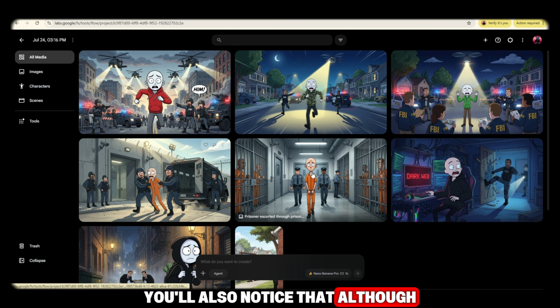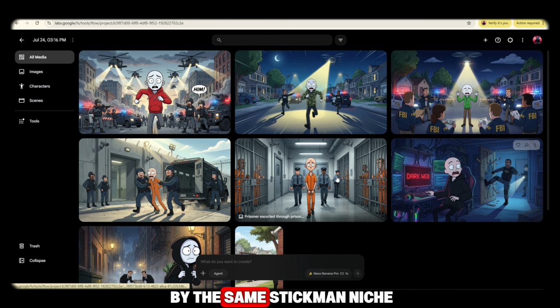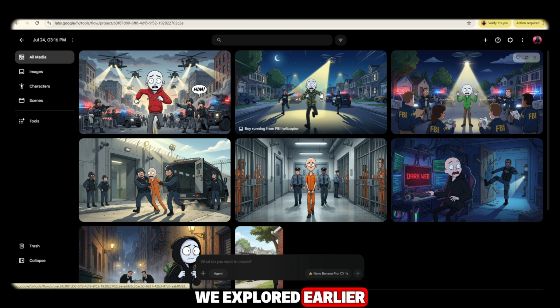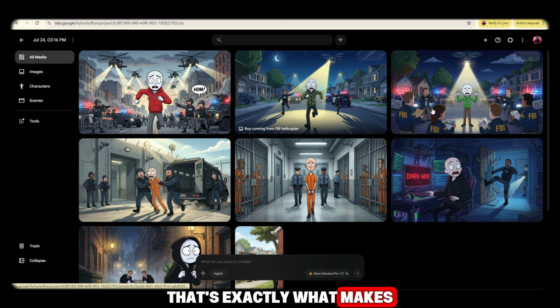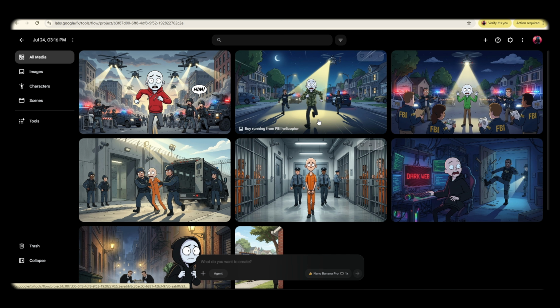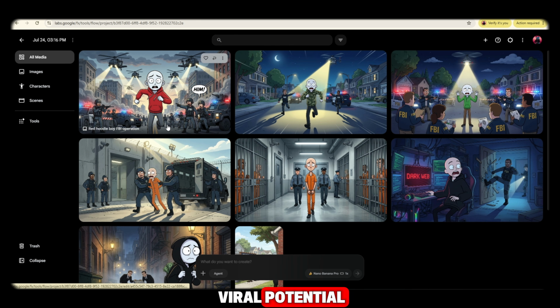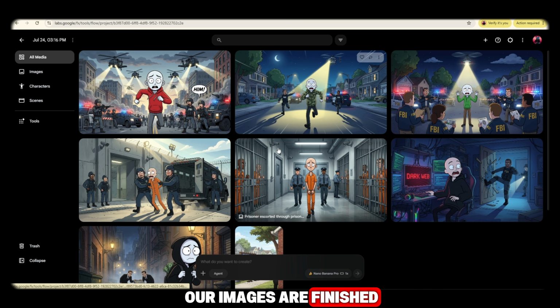You'll also notice that although these images are inspired by the same Stickman niche we explored earlier, they still have their own unique style and originality. That's exactly what makes this workflow so powerful. Instead of copying someone else's content, you're creating your own original version with professional consistency. This niche has enormous viral potential, and as you've already seen, many channels are getting millions of views using this style. Now that all of our images are finished, it's finally time to bring them to life.